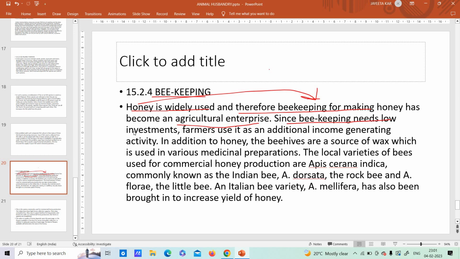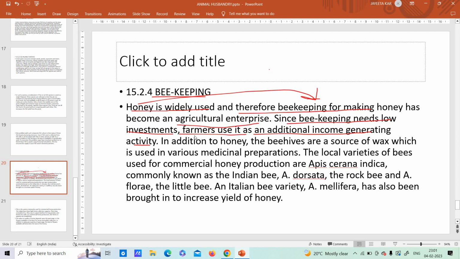See, since beekeeping needs low investment, farmers use it as an additional income generating activity. So low investment means what? So in order to keep bees, you do not need much money, you do not need huge capital. Okay, you do not need 100,000 crores or something like that. In fact, you can do it with 1000 rupees or 2000 rupees, like that.